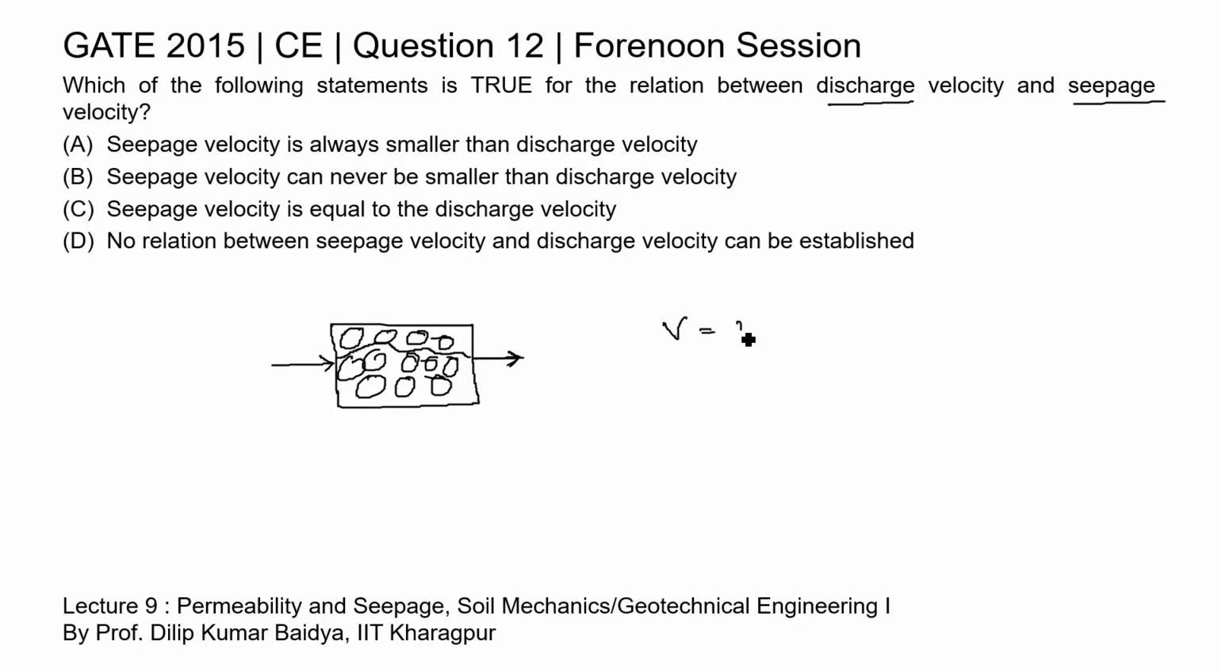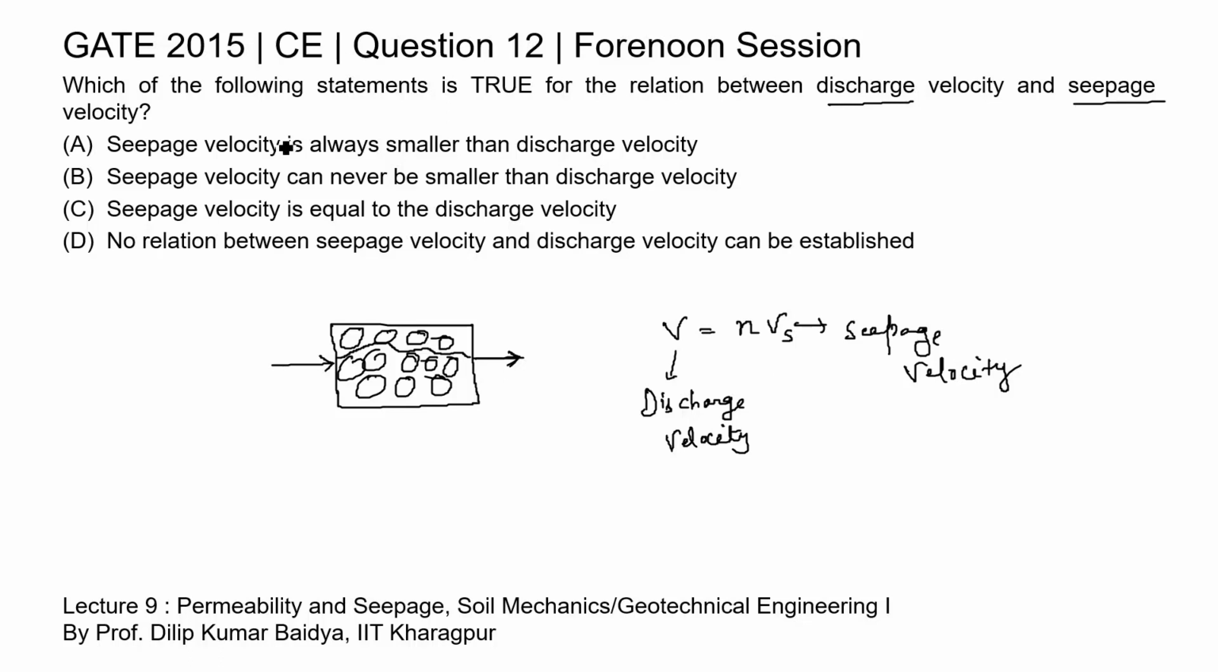A relation between the discharge velocity and seepage velocity is given by the equation V equal to N into Vs, where this V is the actual velocity, or we can say this discharge velocity, and this Vs is the actual velocity through the voids, or called seepage velocity. So, we can say the seepage velocity is greater than the discharge velocity.